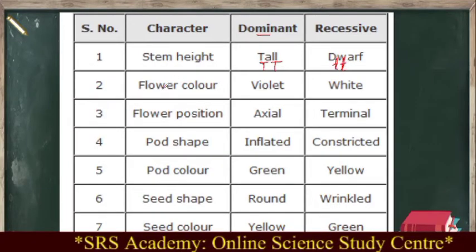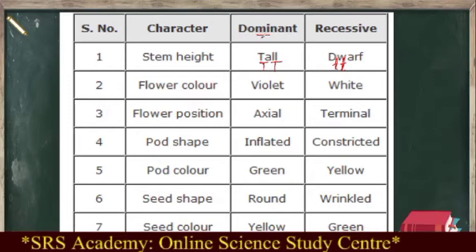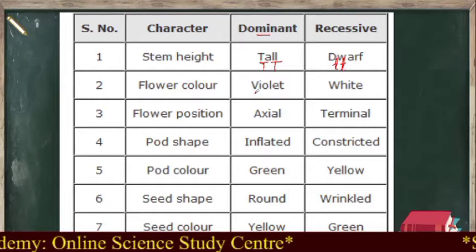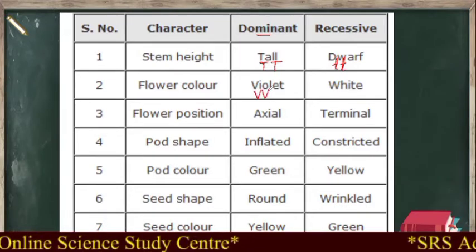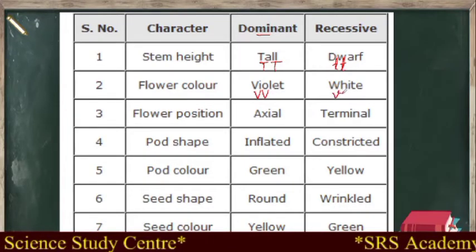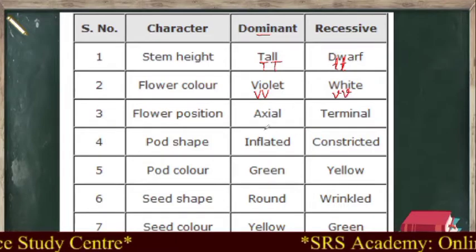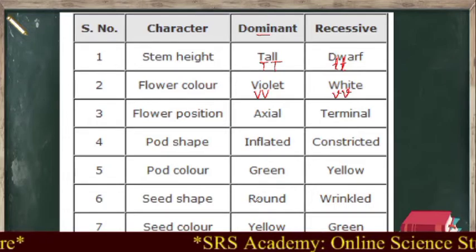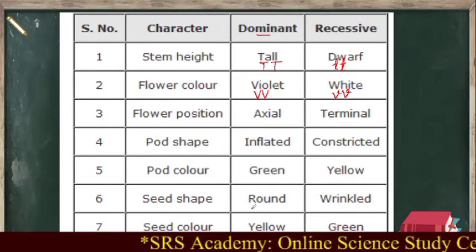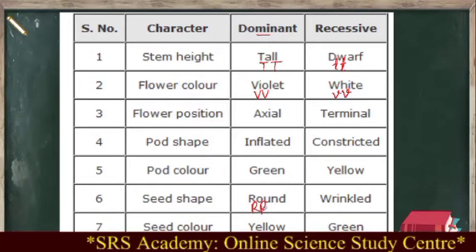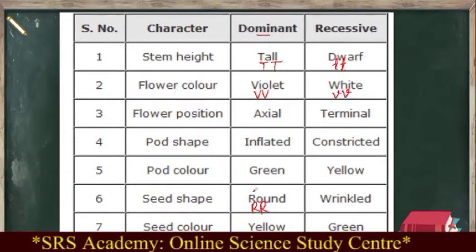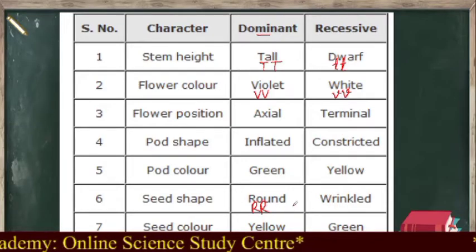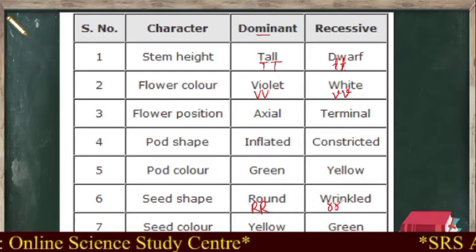Okay, and flower color. Which is the dominant nature? It is violet. Recessive is white. So we can take V as a capital letter, and for the white nature we can take the small letter v. And you can use it in the same way. For the shape of the seed, I will take one more example. We can take capital letter R, which represents the round nature of the seed, and for the wrinkled nature, since it is recessive, we can use small letter r.